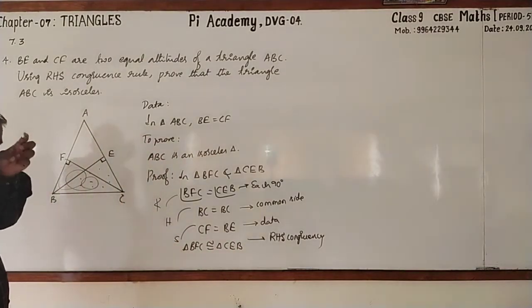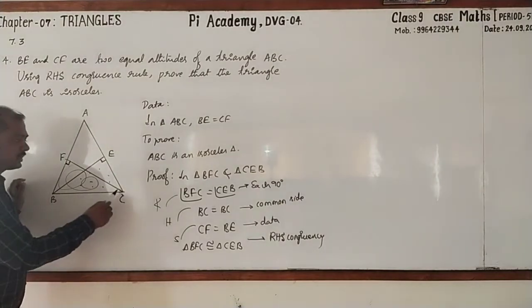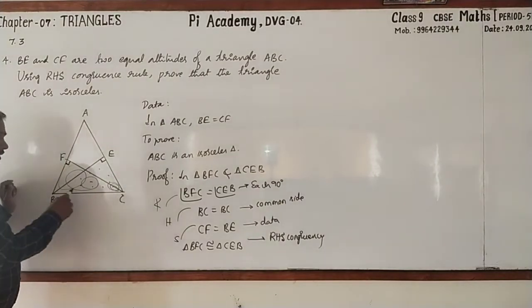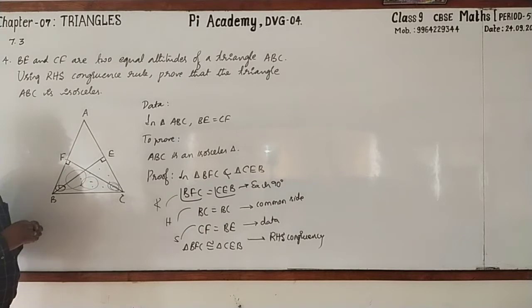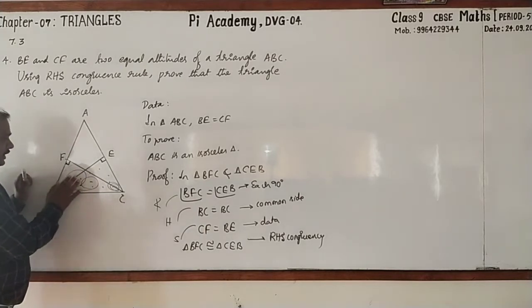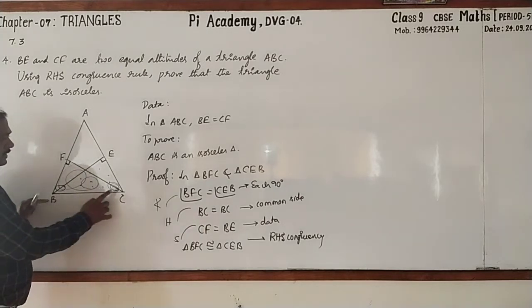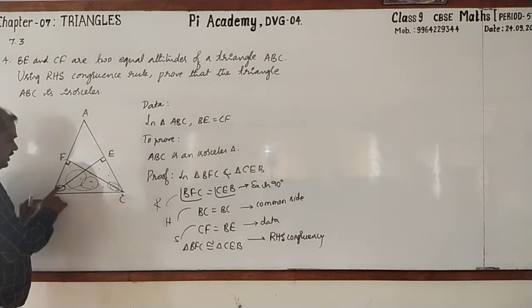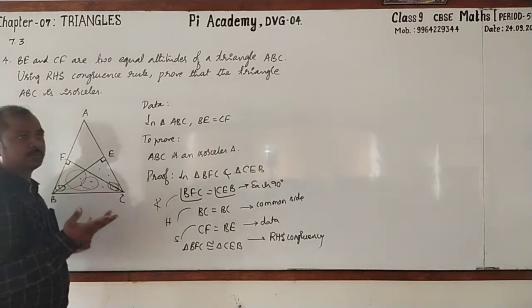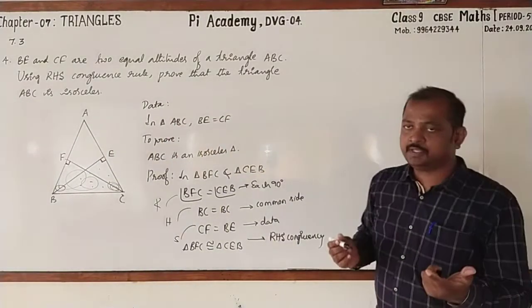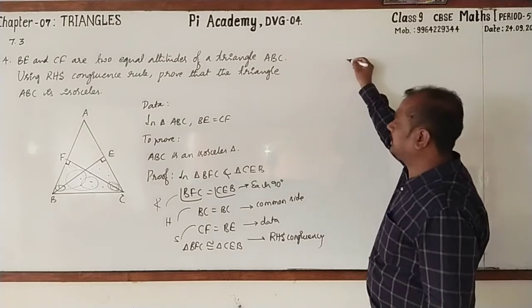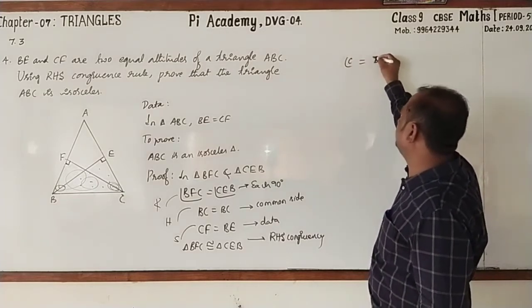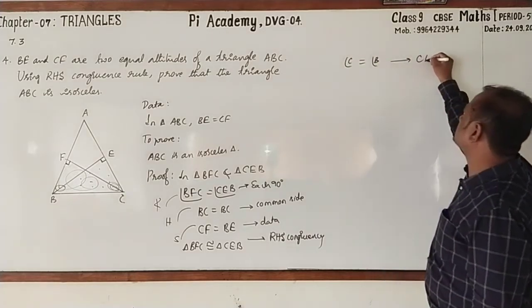Followed, we all know that when two triangles are congruent, their corresponding angles will be equal. See, in the triangle CEB, angle C, and BFC, angle B, these two are equal from CPCT. Let's write that. Angle C equal to angle B from CPCT.